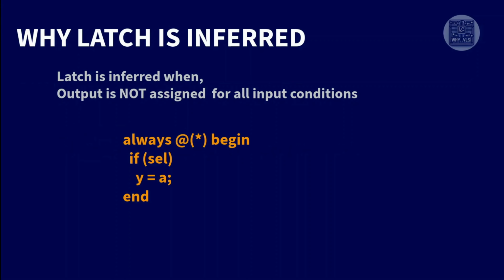Here, when select line is 1, y gets value a. But when select is 0, y is not assigned anything. So what should y do? It must hold previous value, and that requires memory. So synthesis infers a latch.